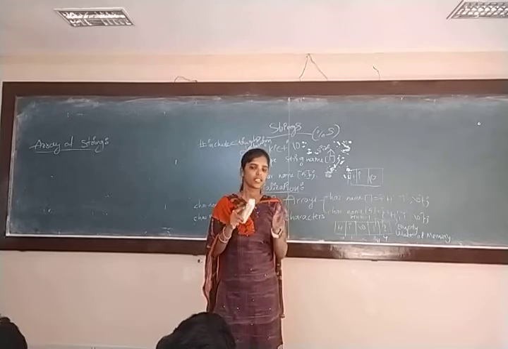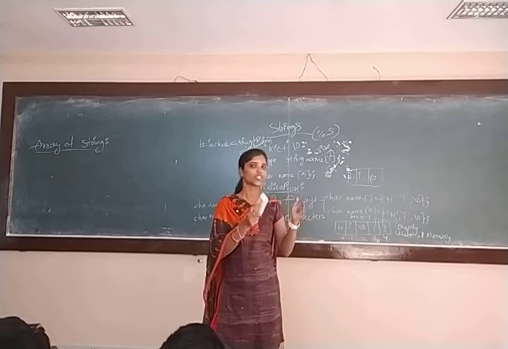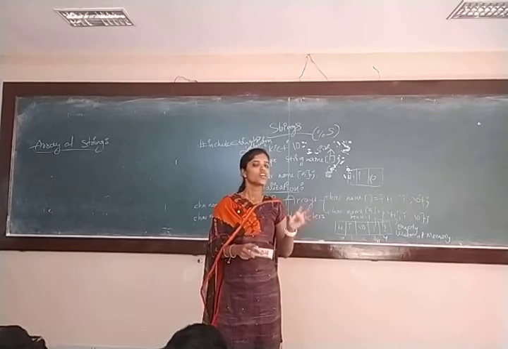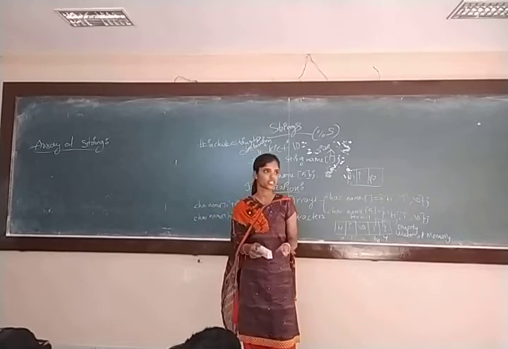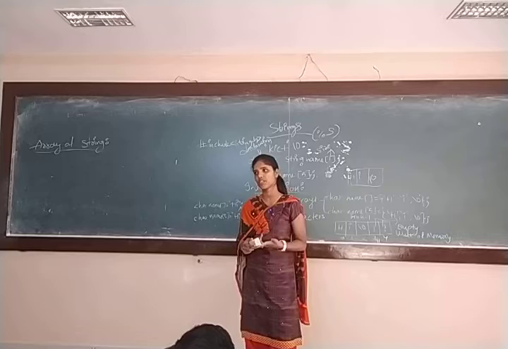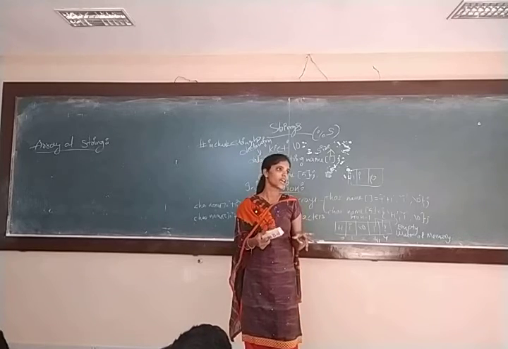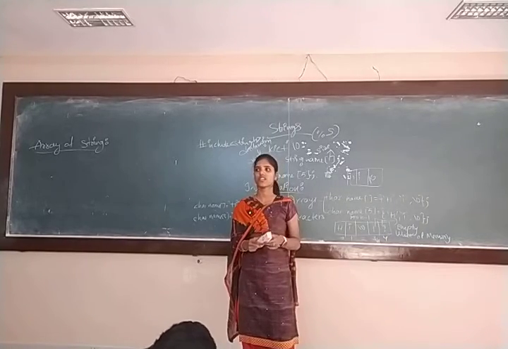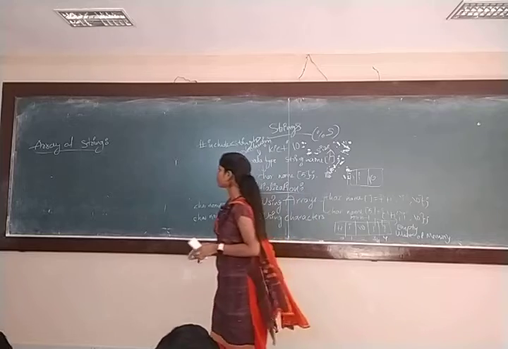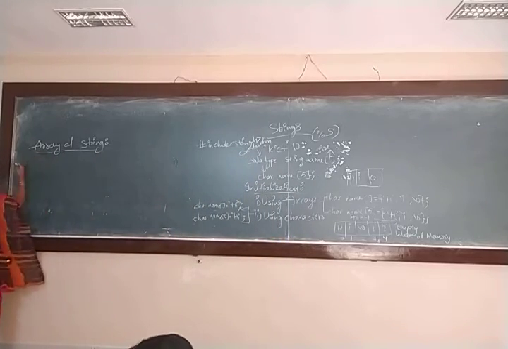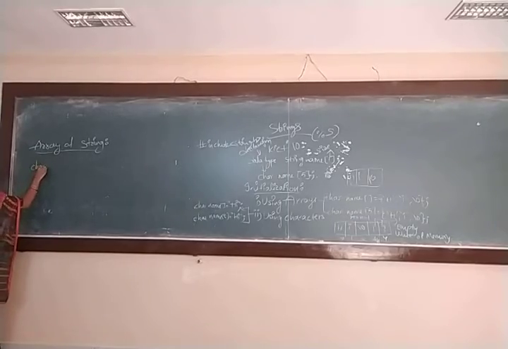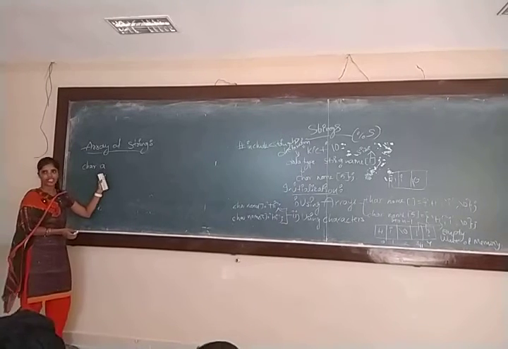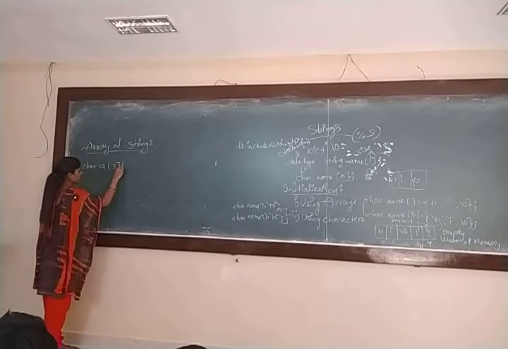Just as an array has individual data types like char, float, int, if it holds strings, that is nothing but array of strings. Is that okay? So for array of strings you can use a 1 dimensional array, 2 dimensional array, or multi-dimensional array also possible. But most of the times we use a 2 dimensional array. So now if my array of strings, what is the declaration? char A, let us take A is the string name. In A I am taking [3][10].